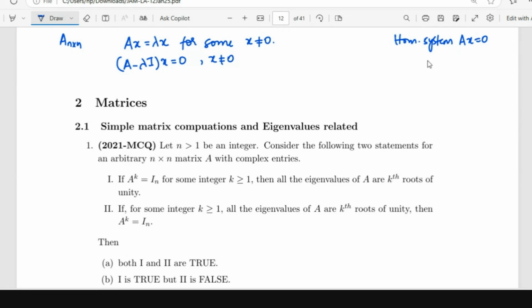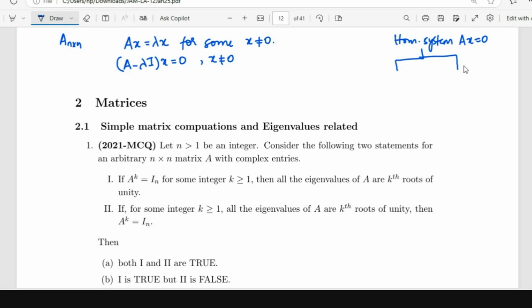Any system of linear equations has either a unique solution, no solution, or infinitely many solutions. You know how to find out by writing down the augmented matrix. For a homogeneous system, you have only two cases, so there is always a solution.